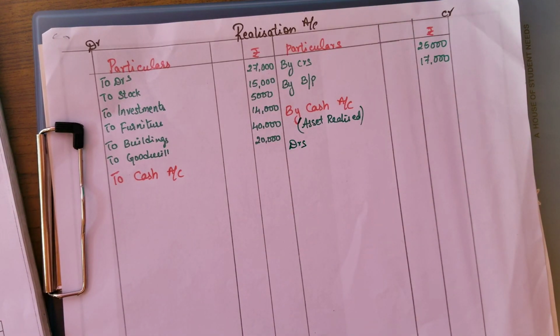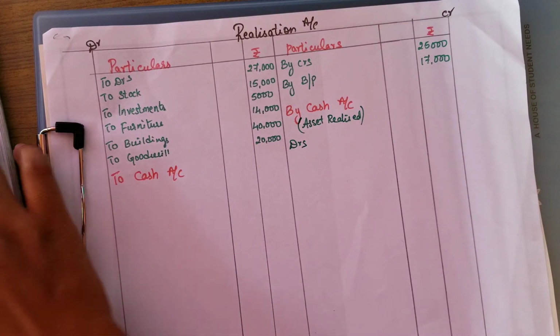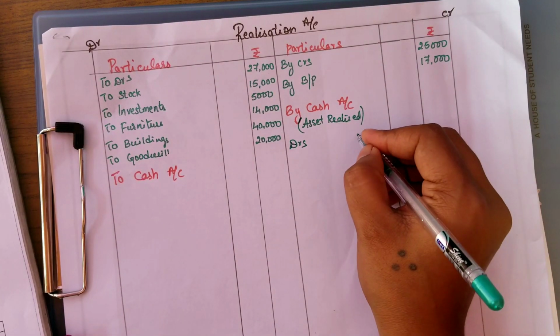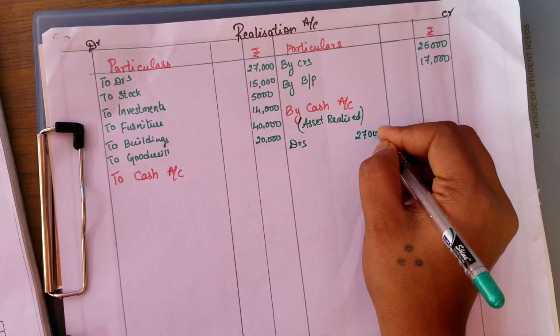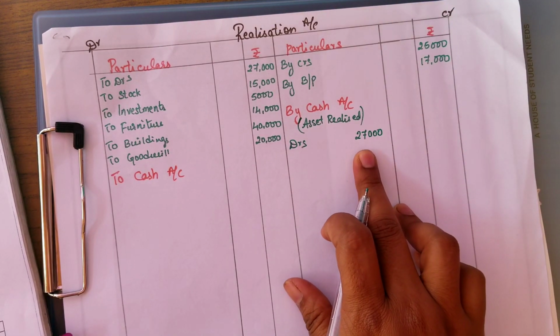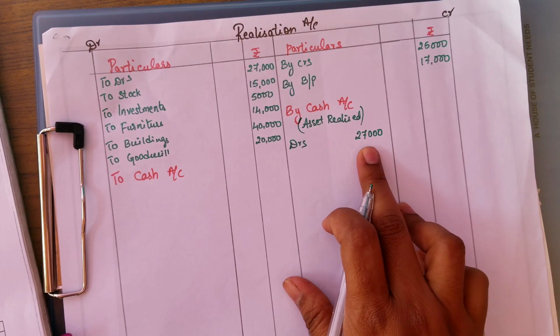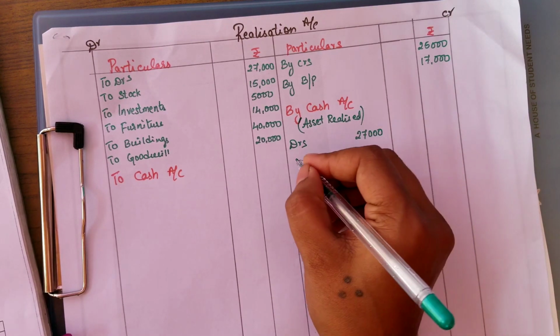Debtors, they are saying, realized 10% less than the book value. So what is the actual book value? It is 27,000. This is the book value of the debtors. In this we have to deduct 10%.